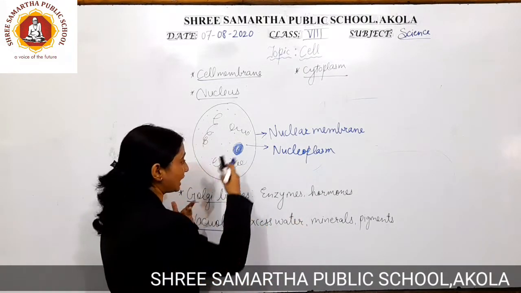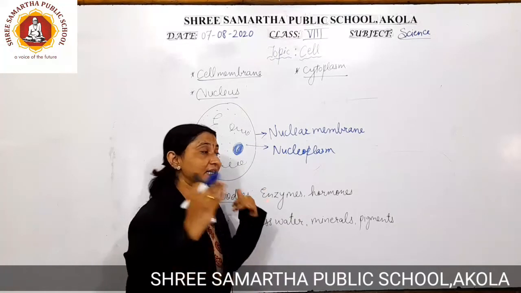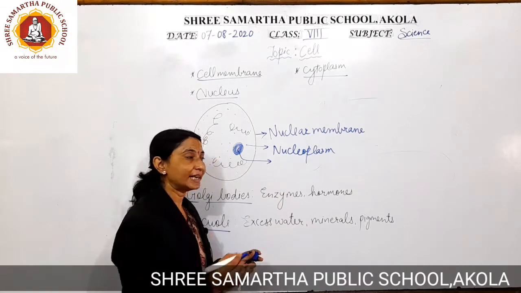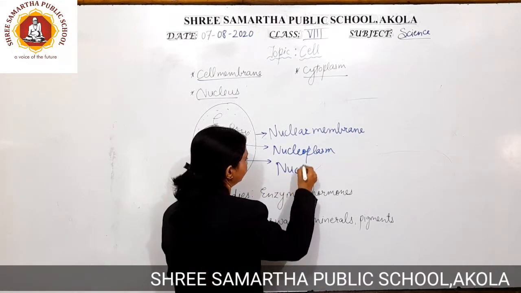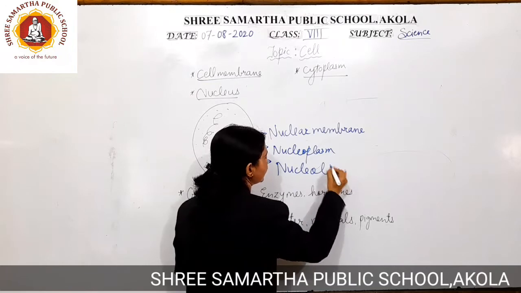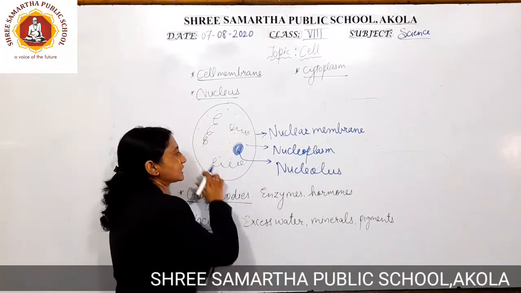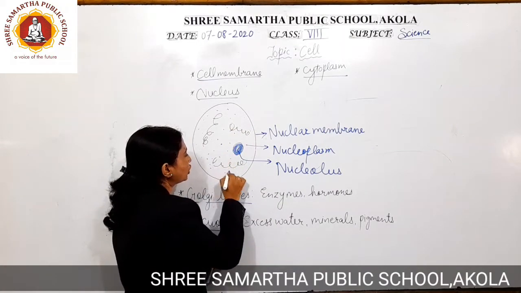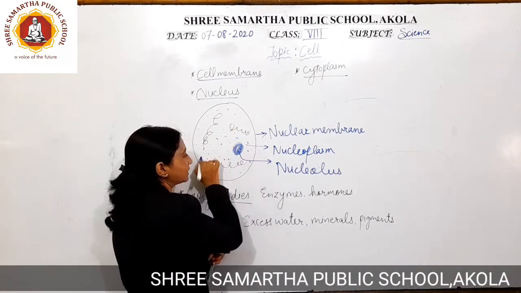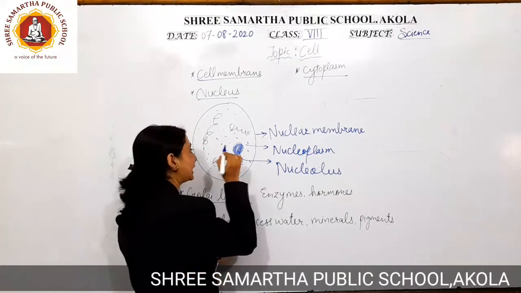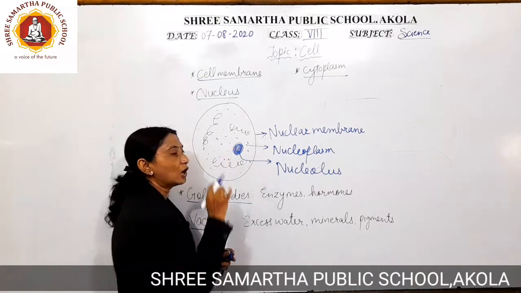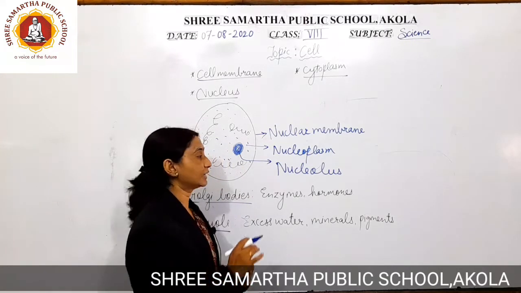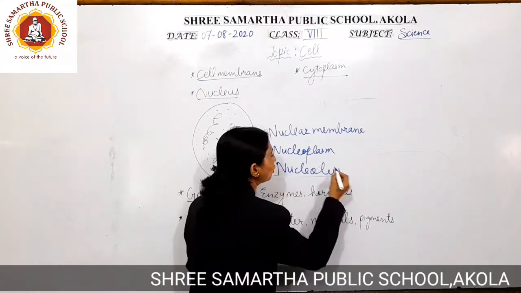Now let us have another look at what exactly is present inside the nucleus. Another thing present inside the nucleus is the nucleolus. Okay, this is another part. See, this is the nuclear membrane. Inside it we have the nucleoplasm, just like cytoplasm, and inside this nucleus we have a dark colored part which is called the nucleolus.